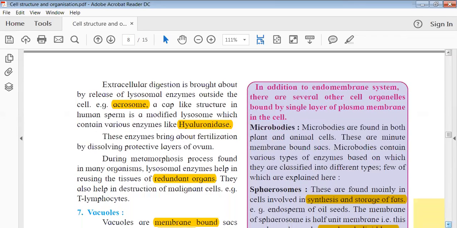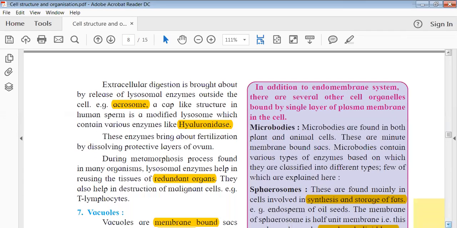So I hope you understood the difference between intracellular and extracellular. In intracellular, the enzymes work within the cell, right there. In extracellular, the enzymes are actually released outside of the cell.